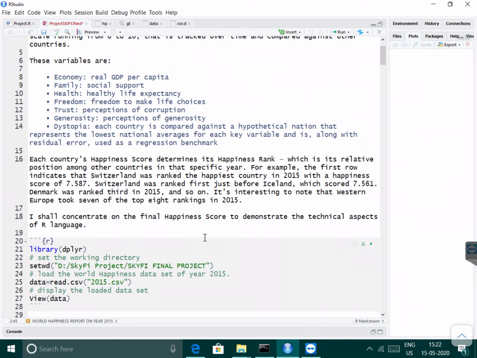I shall concentrate on the final happiness score to demonstrate the technical aspects of our language.